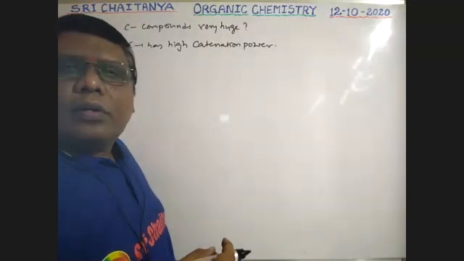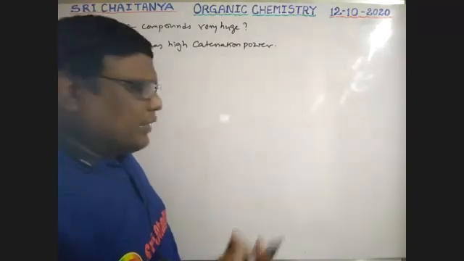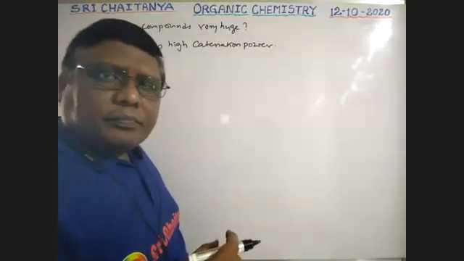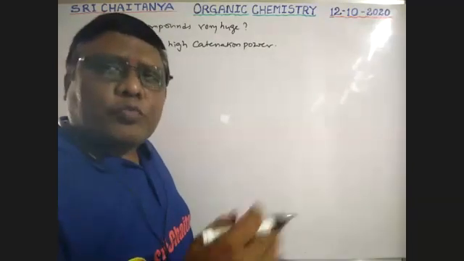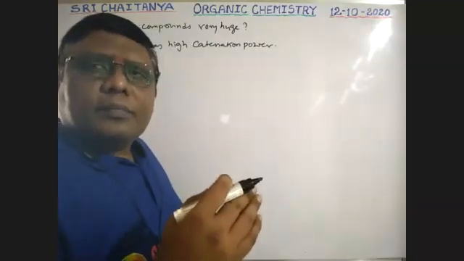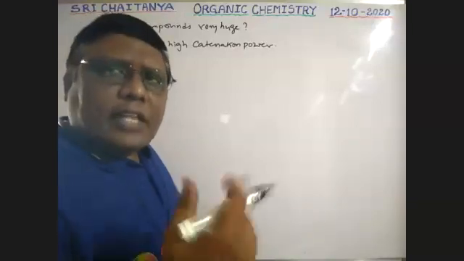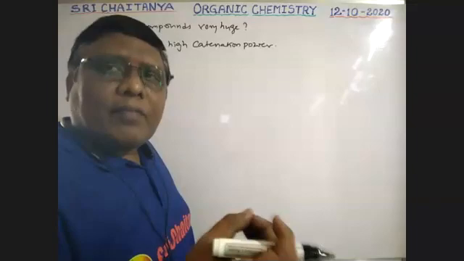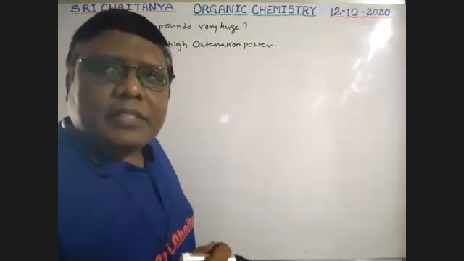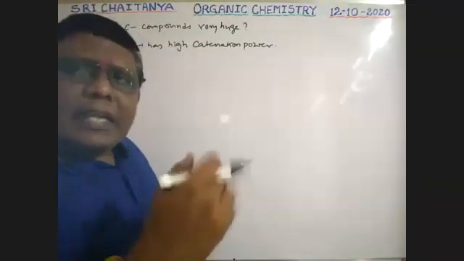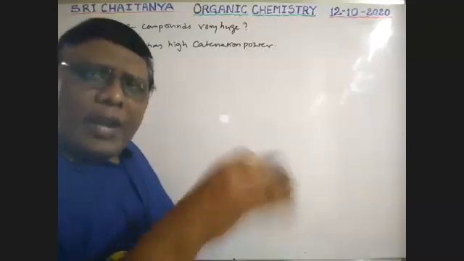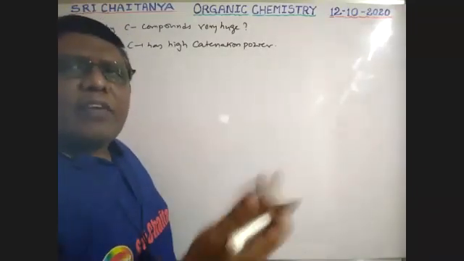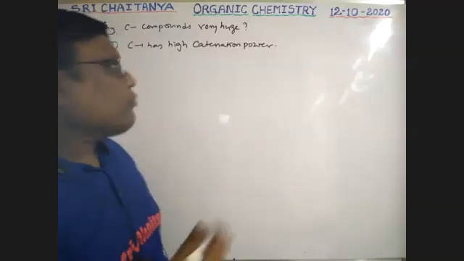Catenation means self-linkage of similar atoms to form long chains, branched chains and rings. The tendency is very, very high for carbon. A huge number of carbons are connected either directly, in branched form or in rings, so different varieties of compounds are possible.